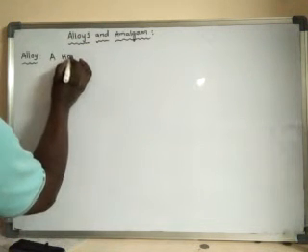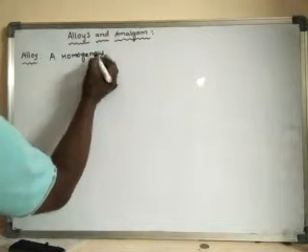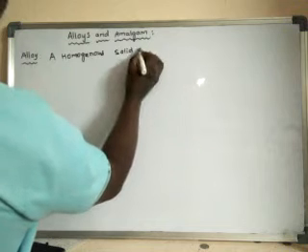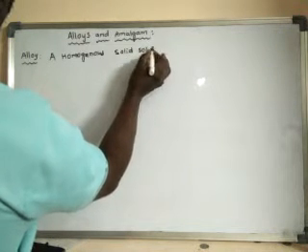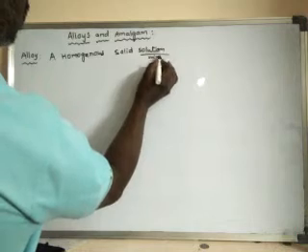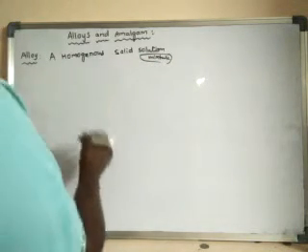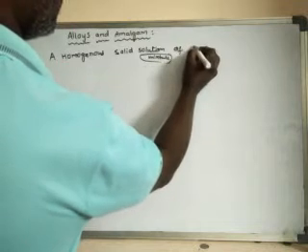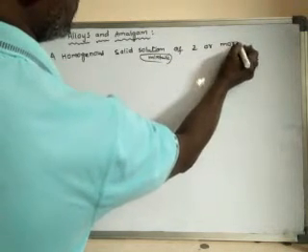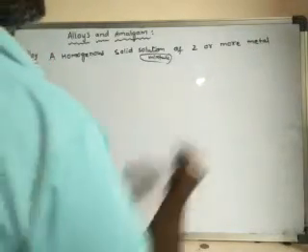A homogeneous solid solution. Solution means it's mixture. A homogeneous solid solution of two or more metals. Okay. Two or more metals.